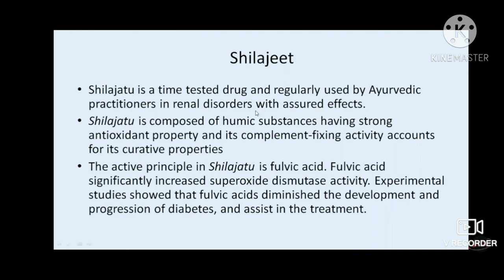Shilajit is a time-tested drug and it is very useful in renal disorder. It has antioxidant property. It has complement fixing activity. And the active principle of Shilajit is fulvic acid. And fulvic acid is found to increase superoxide dismutase activity. This is the antioxidant effect of the Shilajit. And experimental studies show that fulvic acid diminishes the development and progression of diabetes and assists in the treatment.